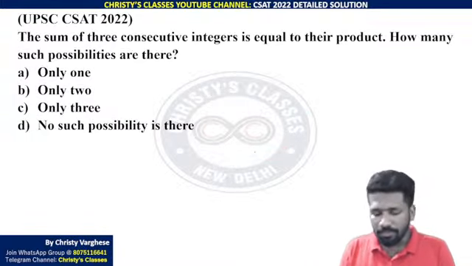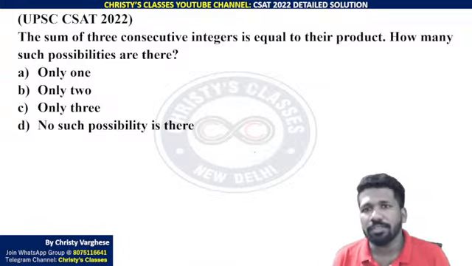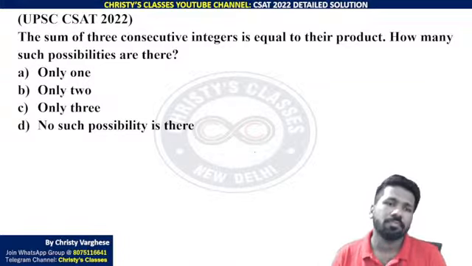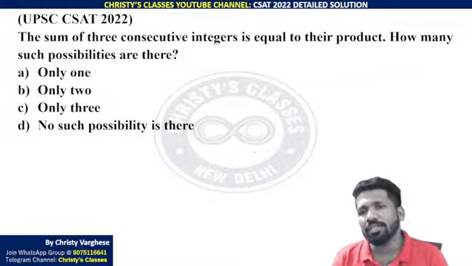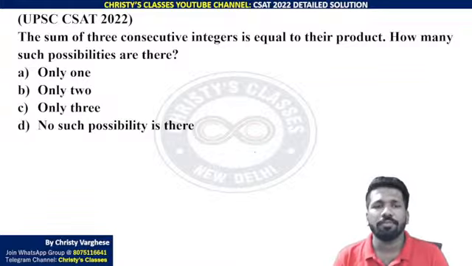Now this question. This is another question from the numbers chapter. The sum of three consecutive integers is equal to their product. How many such possibilities are there?